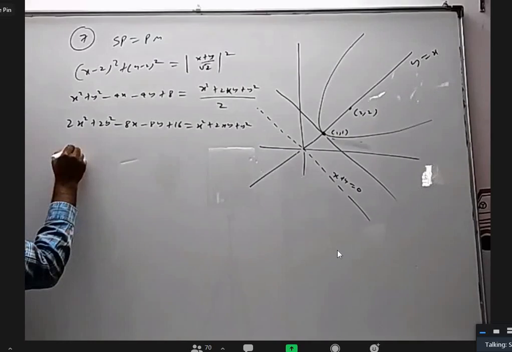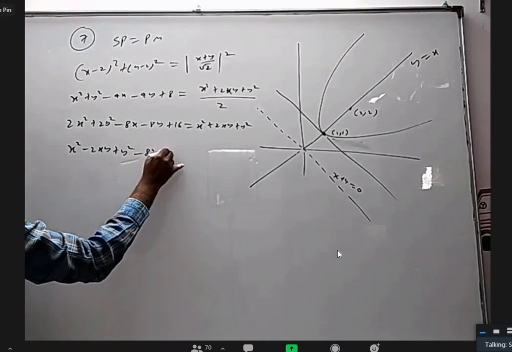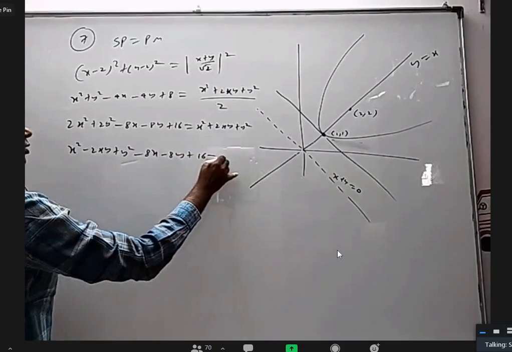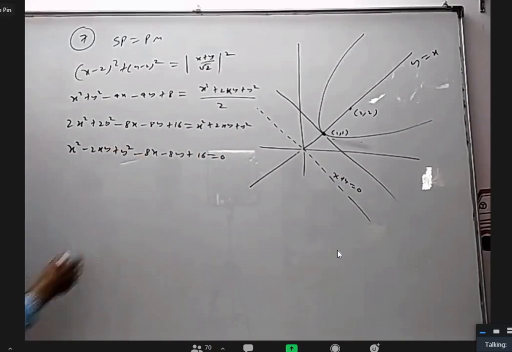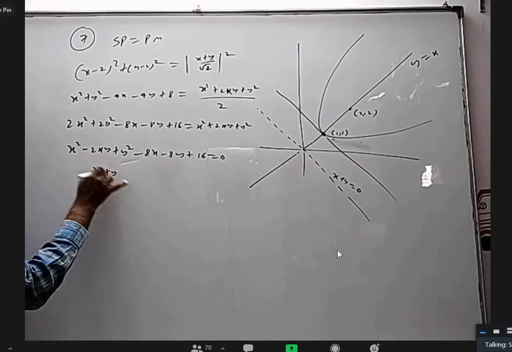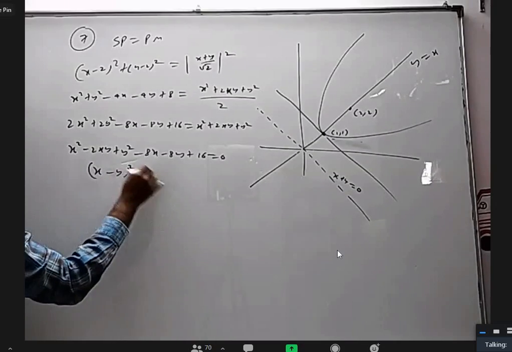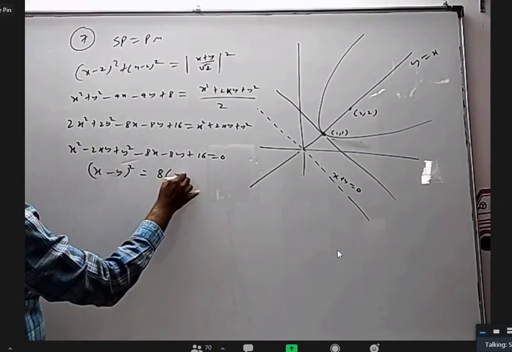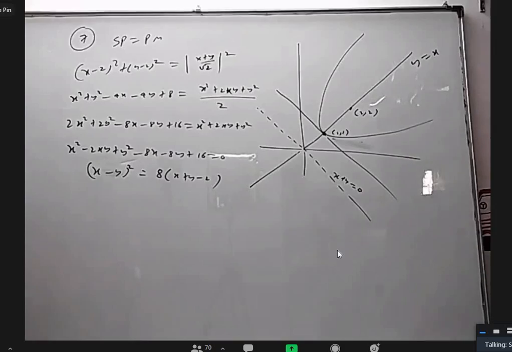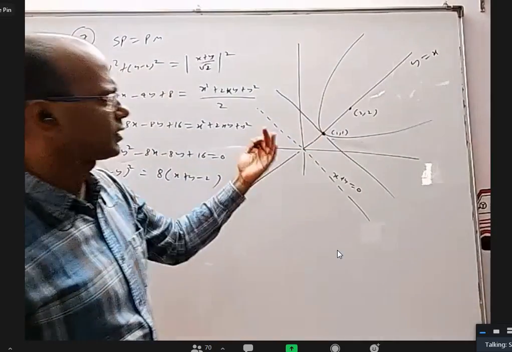And I bring everything to one side, I'll get x square minus 2xy plus y square minus 8x minus 8y plus 16 equal to 0. If they give the answer in a perfect square form, I can write this as x minus y whole square, and on that side take 8 common, I'll get x plus y minus 2. So basically focus and vertex are given, from that you can find the directrix and then use that.